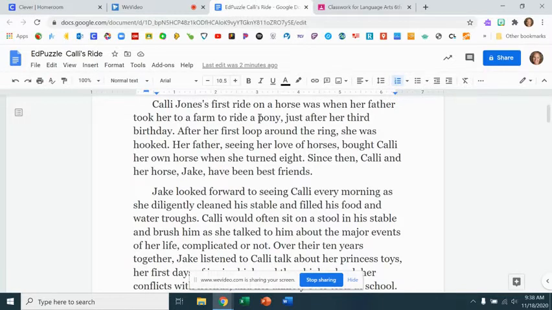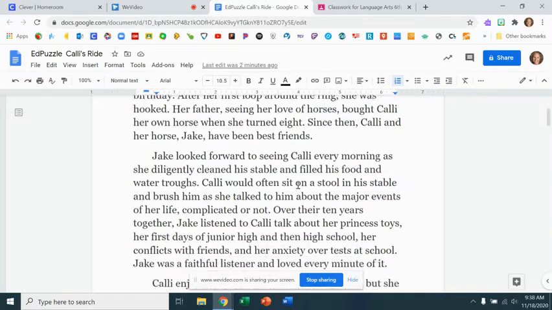Callie Jones's first ride on a horse was when her father took her to a farm to ride a pony, just after her 3rd birthday. After her first loop around the ring, she was hooked. Her father, seeing her love of horses, bought Callie her own horse when she turned 8. Since then, Callie and her horse Jake have been best friends.